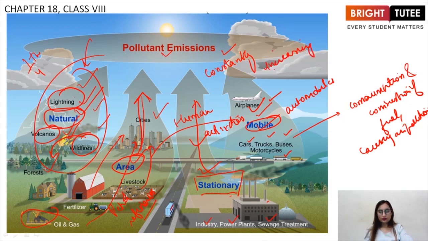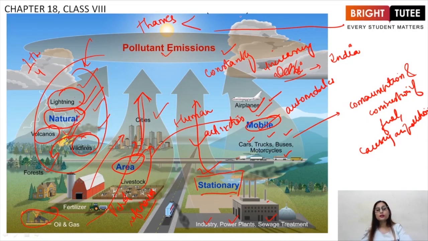Imagine that if all the vehicles present in Delhi city, the capital of India, are organized in a single line, the line formed will be longer than the river Thames. So imagine the number of vehicles present in our national capital. Delhi is one of the most populated, most polluted cities of the world. So this is getting very, very dangerous due to our own activities.